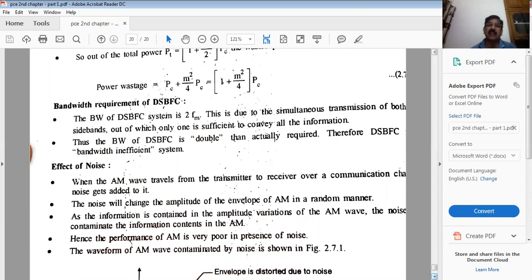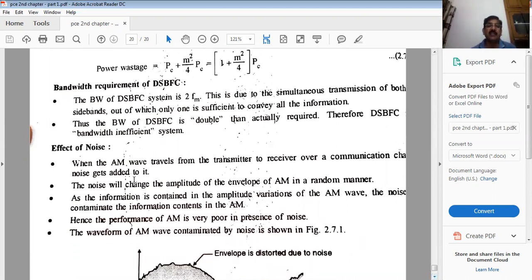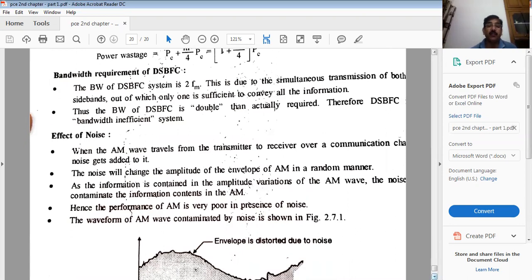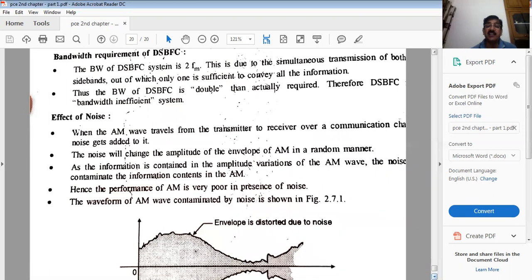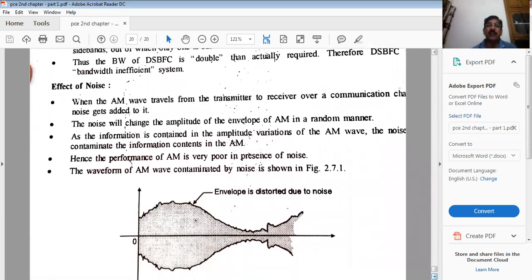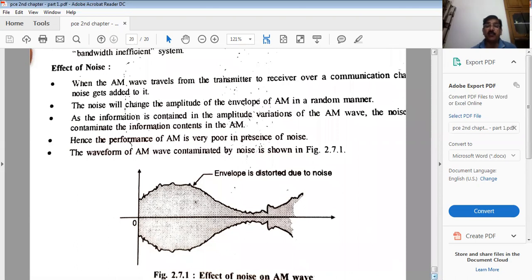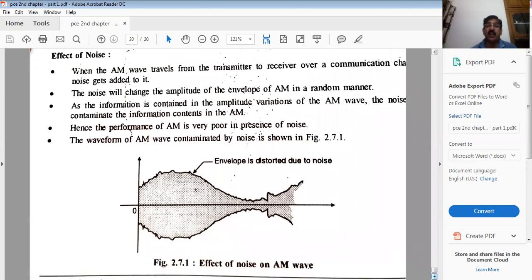But in digital, it can be detected as well as corrected. The noise is random in nature, so the amplitude of the envelope will also vary in a random manner. Look at how it gets distorted. That is why when you listen to radio through medium wave, which uses amplitude modulation, you do not get good quality of signal. This is how the AM wave signal is affected by noise.